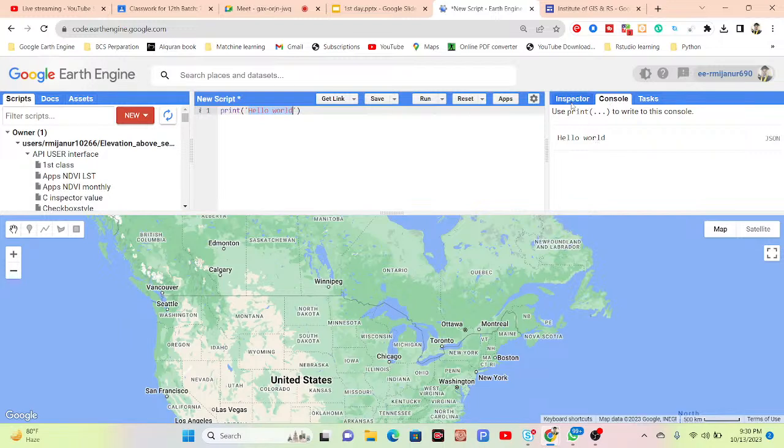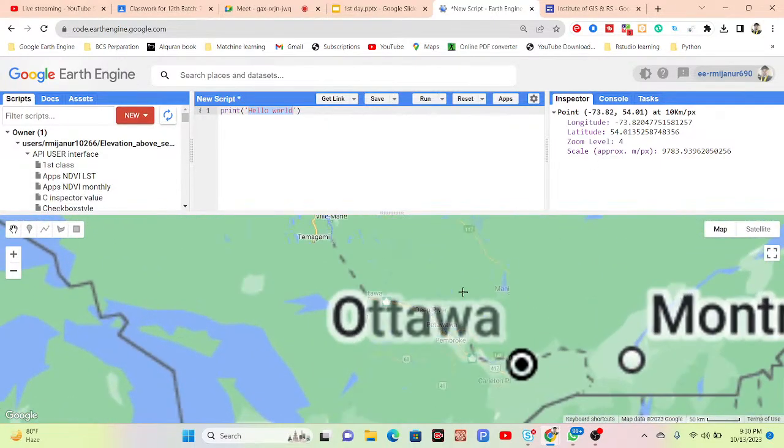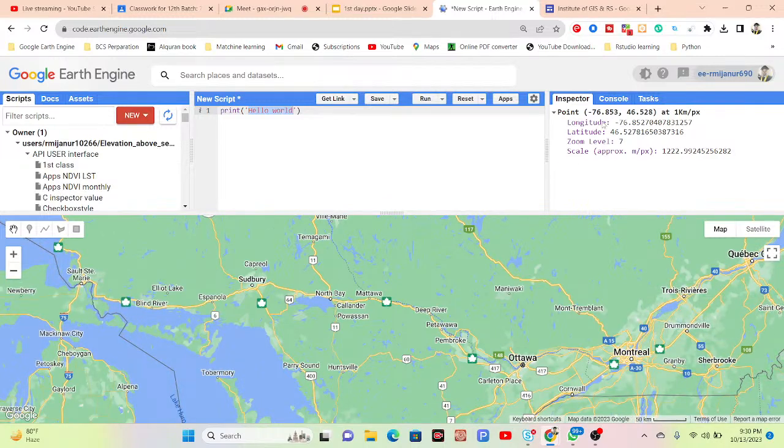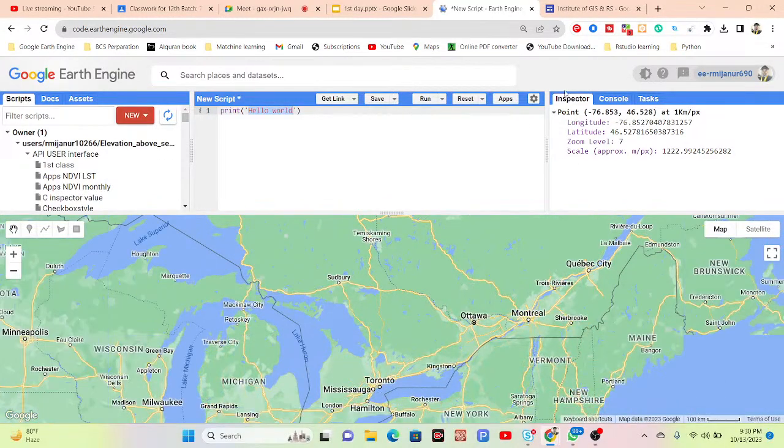Then you can see the inspector tab. The inspector tab mainly works for map querying results. Suppose this time I simply click on here. Now it provides me, for this location, the longitude, latitude, zoom level and scale. Suppose I click on here, I get different values. You can see the zoom level, and when I zoom in here, the zoom level also changes. So the inspector tab mainly works for map querying results.